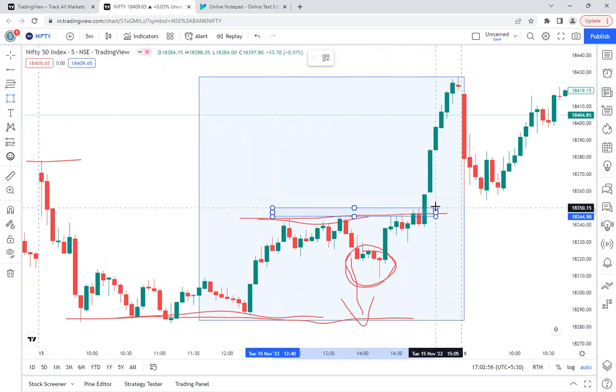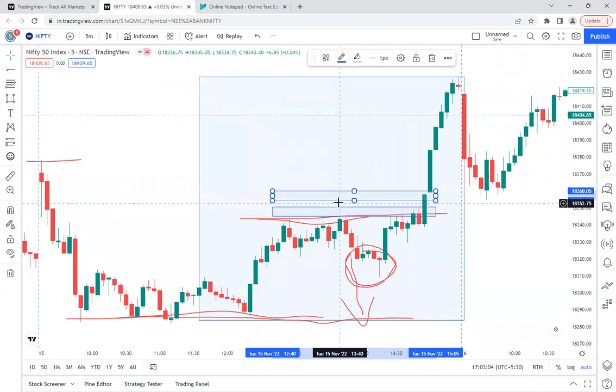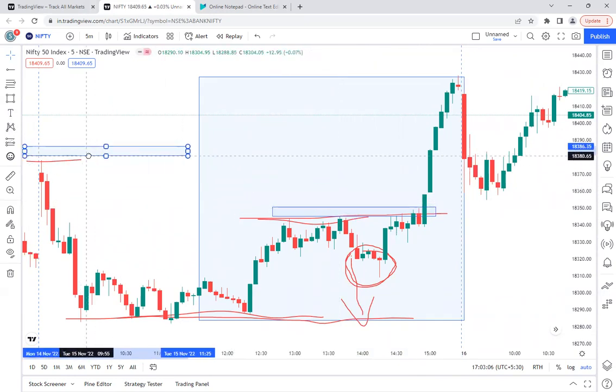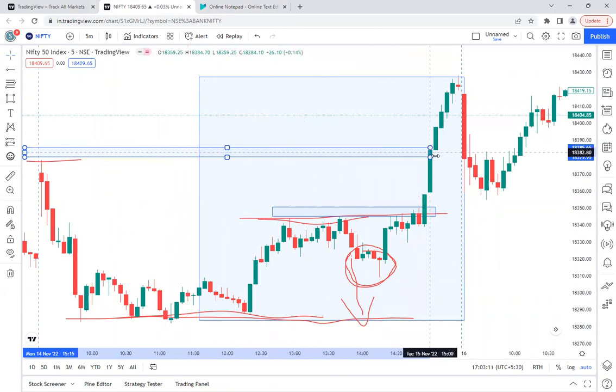If anybody wants to take more risk, they might have kept the stop loss even at the day high. Some people, if they want to wait until the complete end of the day, might keep the stop loss even at this point.